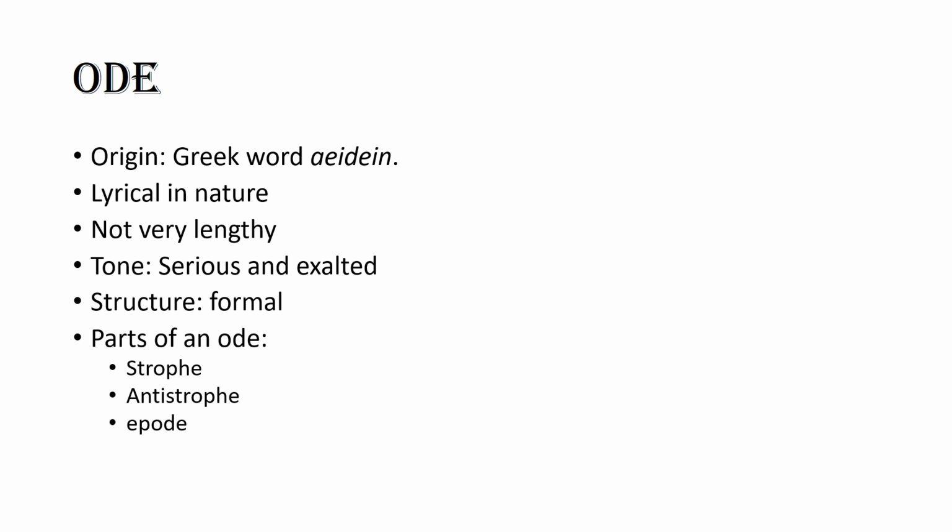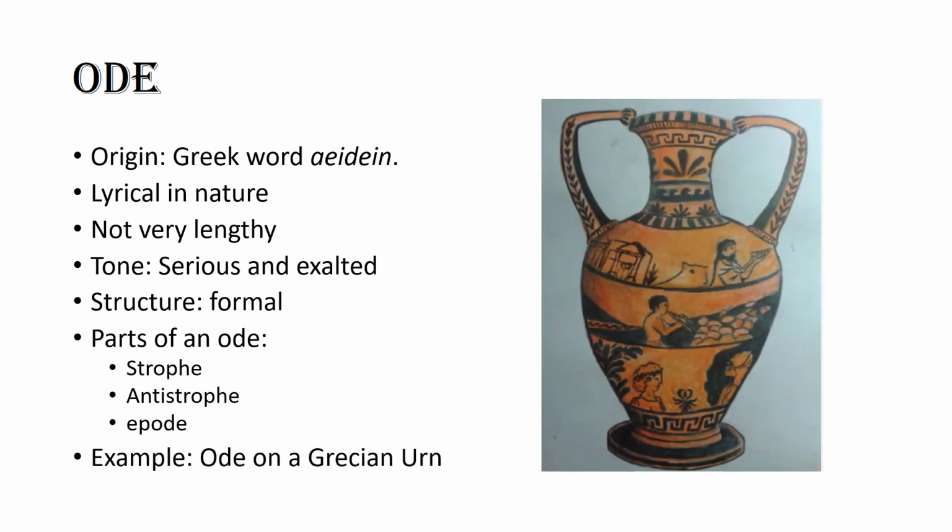An antistrophe, the second part, responds to the first part, the strophe, and the final part, an epode, means after the song, which is the concluding part of the ode. But in some modern odes, this part is omitted. John Keats' Ode on a Grecian Urn is one of the best examples of odes in English literature.